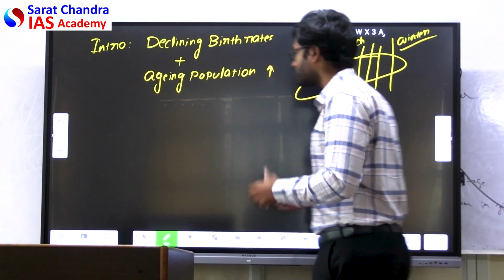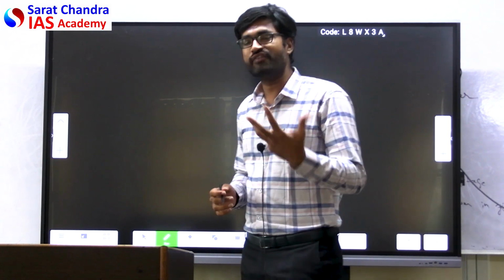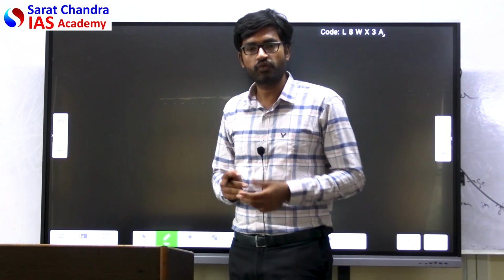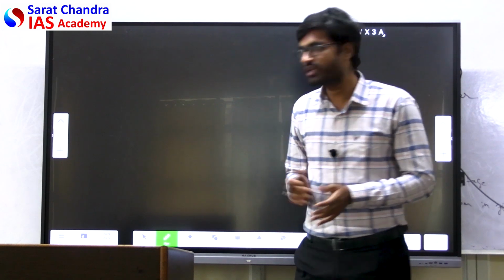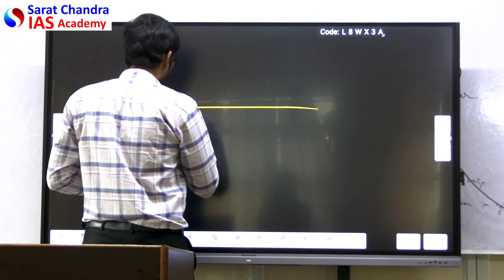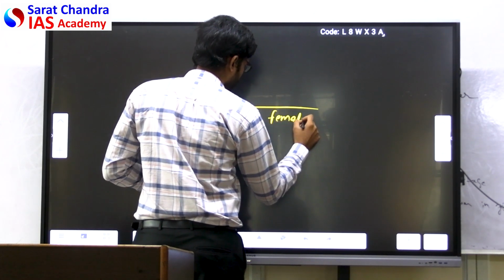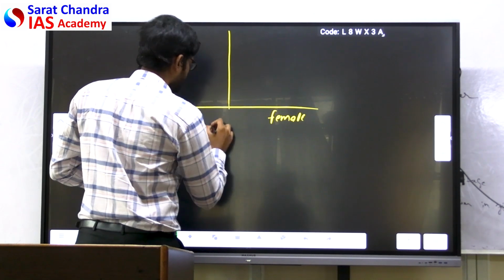Now, after explaining this, we'll go to how the demographic winter situation actually looks. You can show it as a visual representation. You can draw a diagram: male, female, age sex ratio.